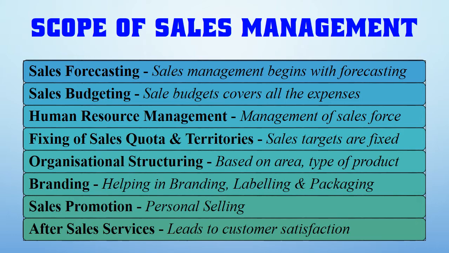First one is sales forecasting. So with the anticipation of future sales, all the activities related to sales are planned and implemented. So sales forecasting also assists in taking the sales related decisions. Then is sales budgeting. So it covers all the expenses that are part of sales management. It can be in the form of training and recruitment of sales force, or for some promotional techniques, or in the form of salaries that is paid to the sales force.